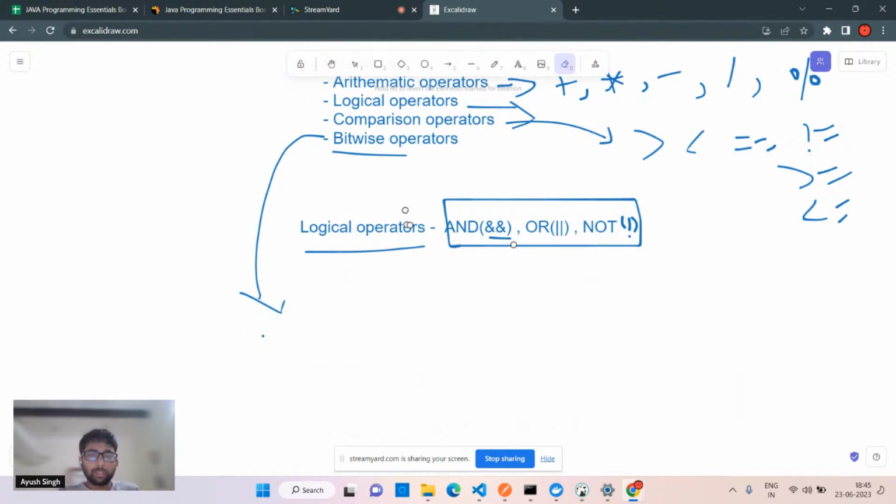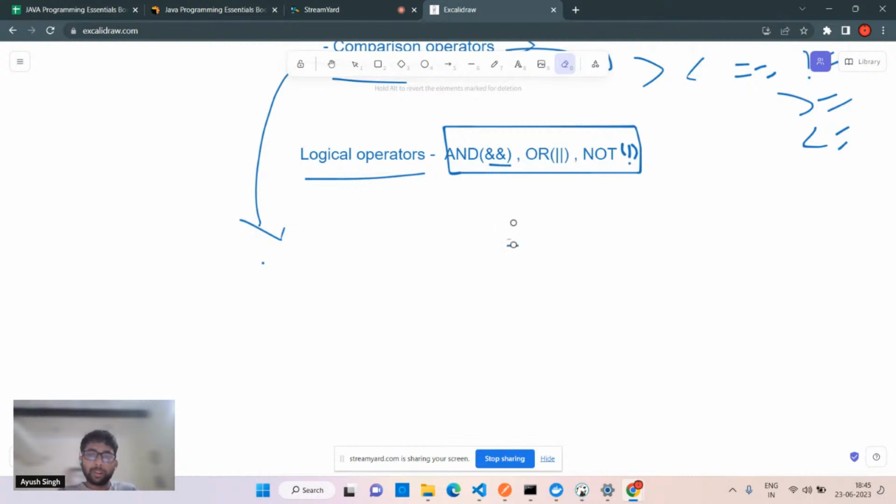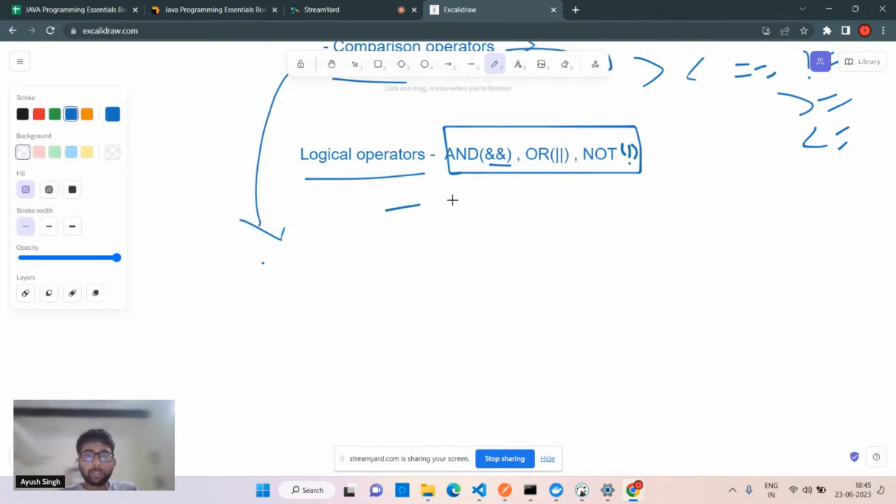Logical operators, I'll tell you about this. There is a proper table, right? You can say the truth table. Okay, if you remember, we have the truth table for this. Anyone remembers about the and, or, and not? Anyone remembers this truth table? Anyone? Because that's how we can get the value.